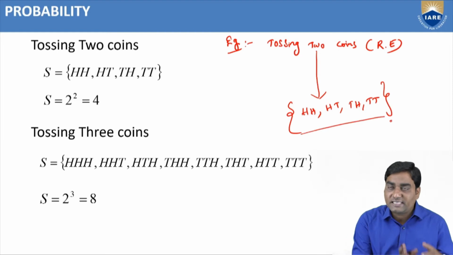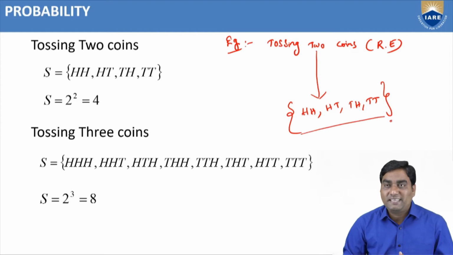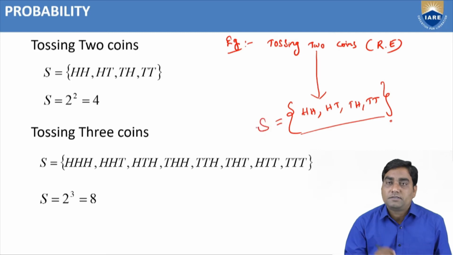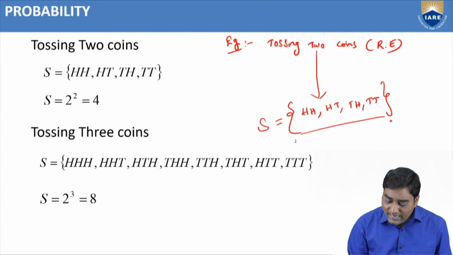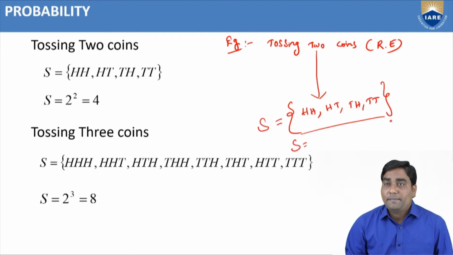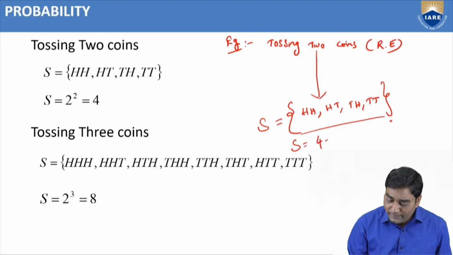As we have discussed in the previous slide, by the definition of sample space, the collection of all possible outcomes is the sample space, capital S. How many elements are in this sample space for this random experiment? 4 elements.